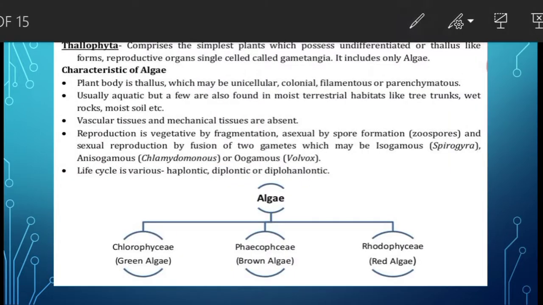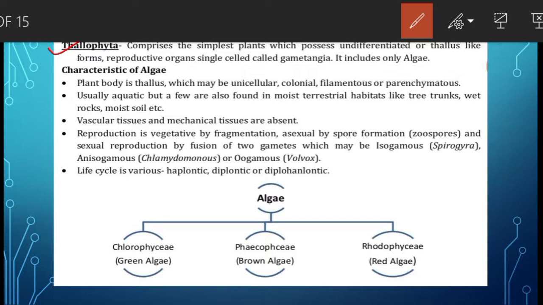Let us start with the first, that is Thallophyta. It comprises the simplest plants which possess undifferentiated or thallus-like forms. Means the plant body is not divided into true root, stem and leaves.